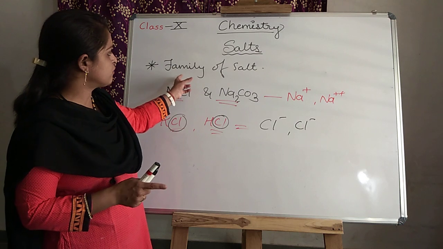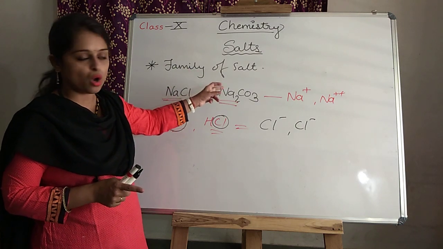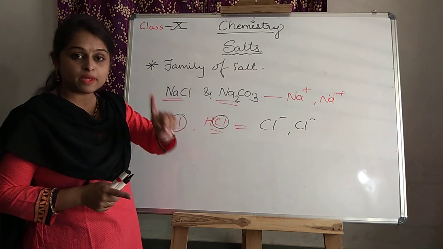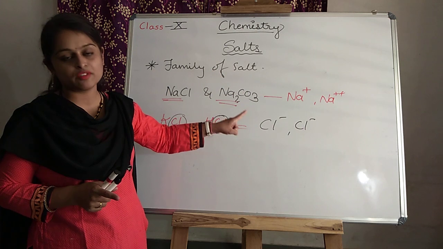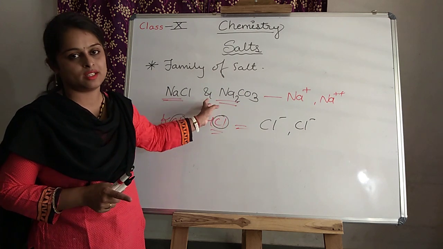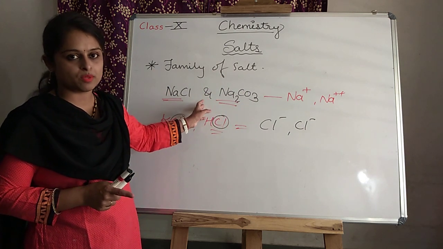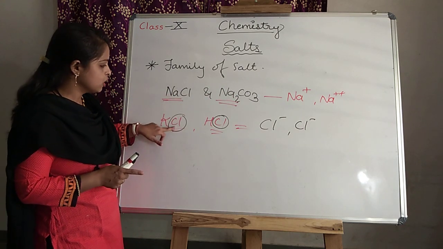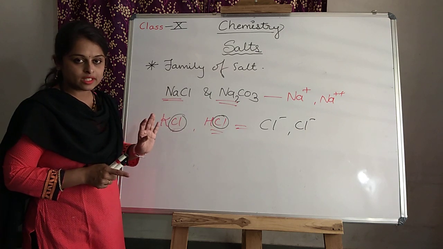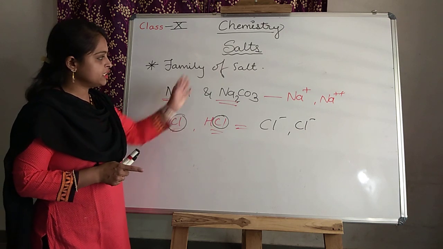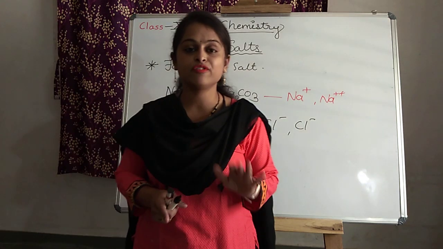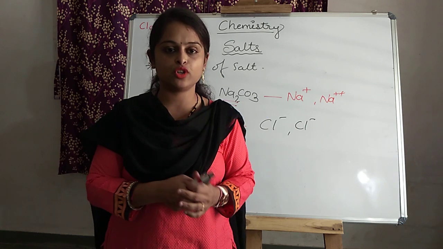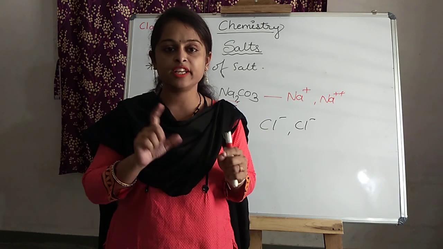So if we are talking about the family of salt, the same ion should be there: if it is positive, it means the second one also has the positive charge, then only can we say that they belong to the same family. I gave you one example also: sodium chloride, sodiums are there, chlorines are there. Is it clear? Understood? So in this way we can say these are the family of salt. One example, names also given, acids and bases. It is already given in your reference book.